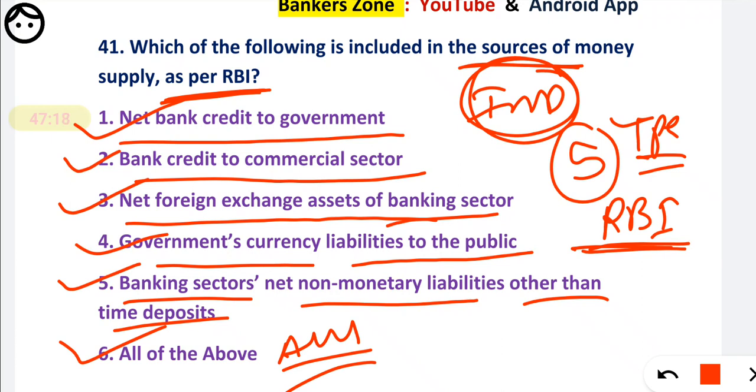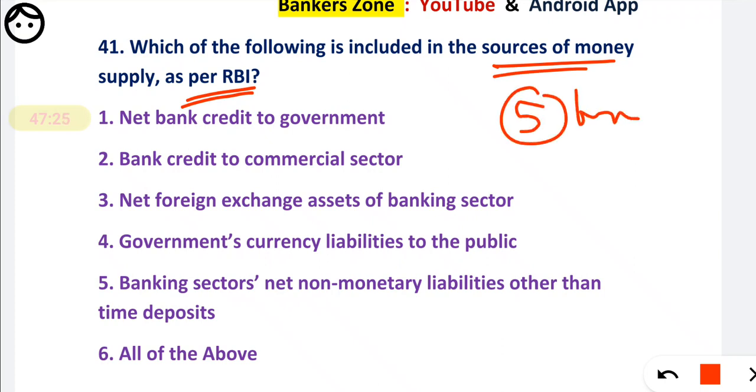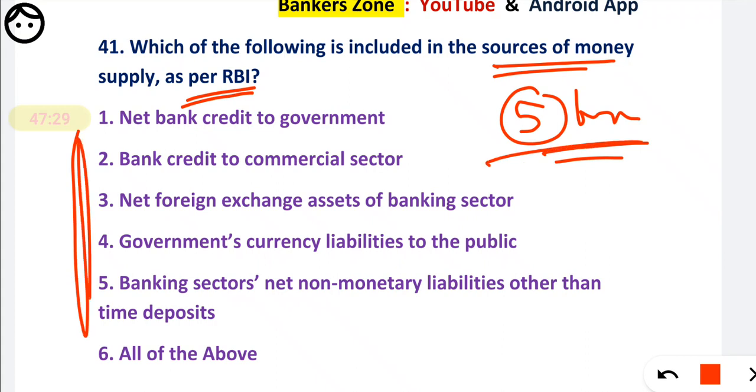So you have to take away an important point. The point is that as per the RBI, the sources of money supply are of 5 types. Just that line you have to remember. You don't need to remember all that. Just remember there are 5 types.